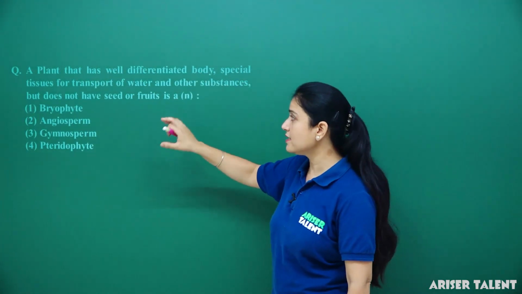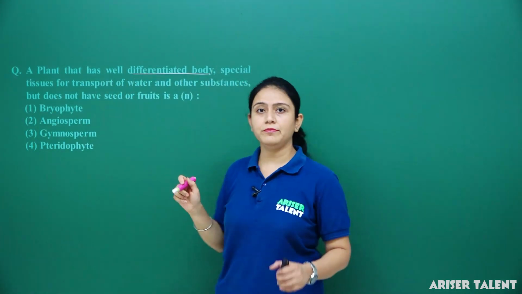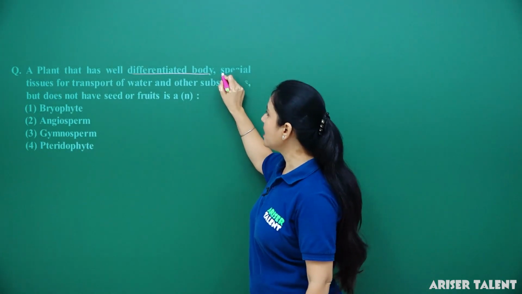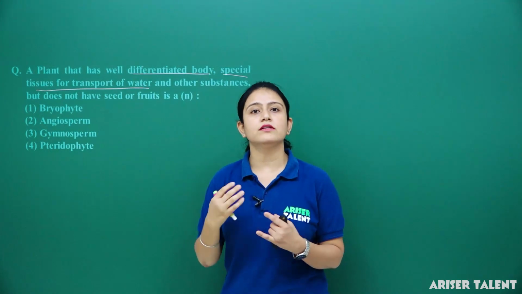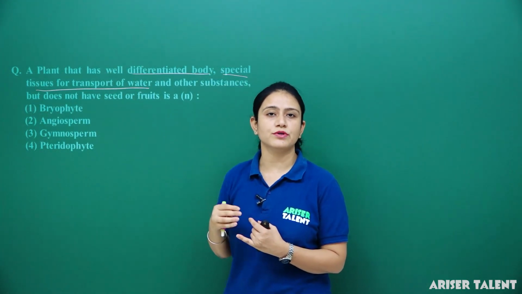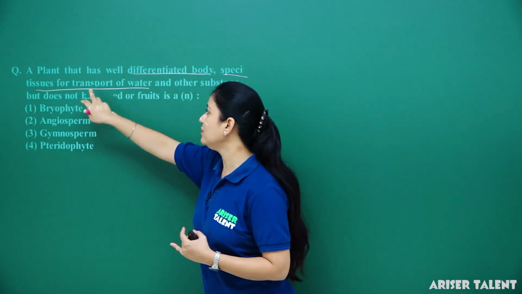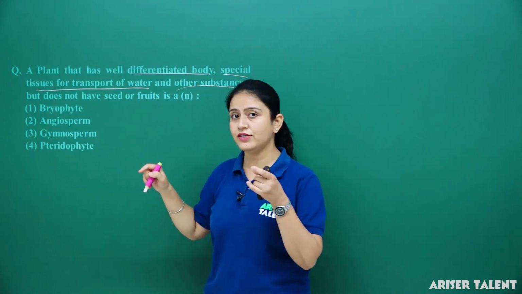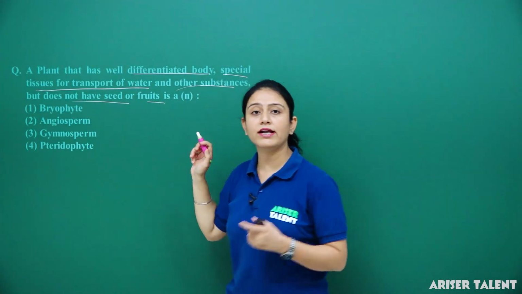So here the characteristics are what? The plant body is well differentiated, means it is divided into stem, leaves and roots, and it has special tissues for transport of water. Like we know, the special tissues which do the transportation of material are xylem and phloem. So here the tissues are available for transfer of water and other substances. But the other feature is what? That it does not have seed or fruit.